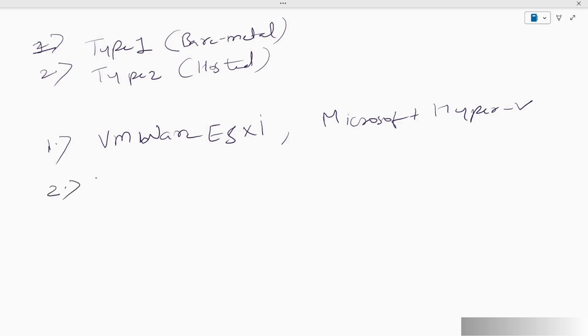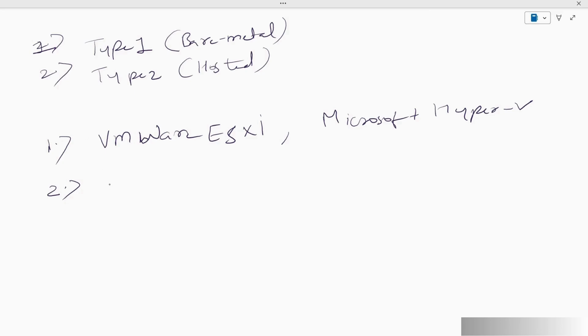The second kind of hypervisor that we have is type 2, hosted. These hypervisors run on top of an existing operating system like Windows or Mac OS, and they are typically used for testing or personal use. The hypervisors that we generally use are mostly type 2, because they are used for testing or personal use.